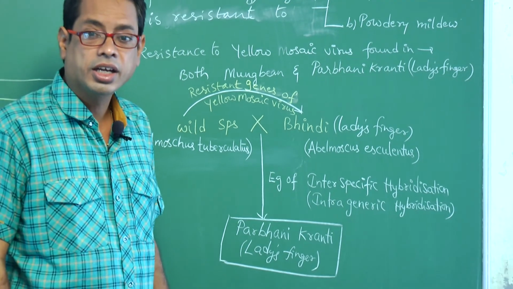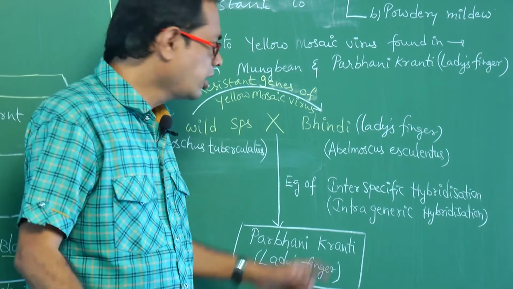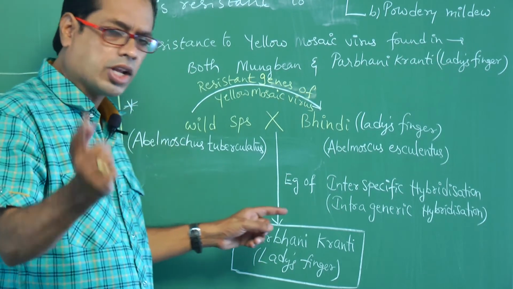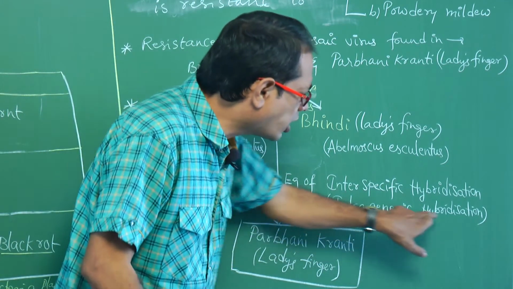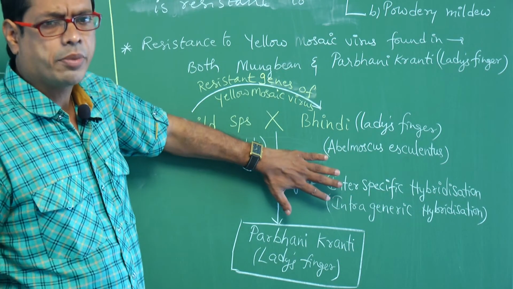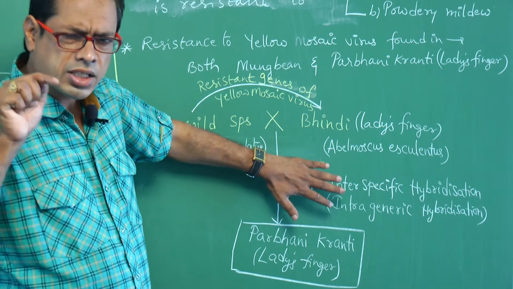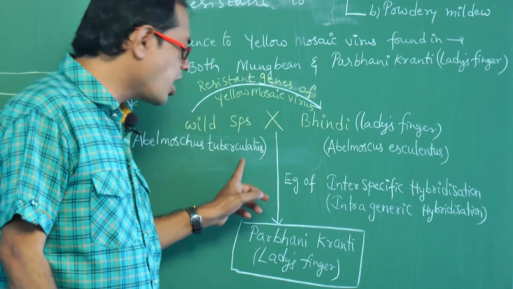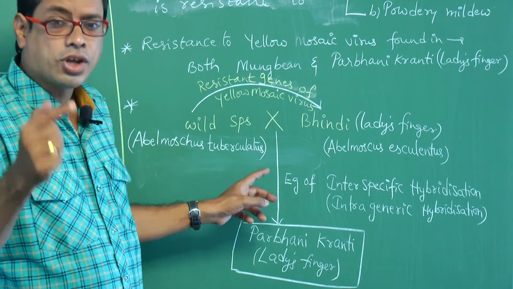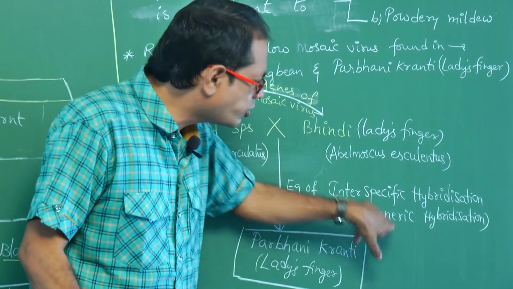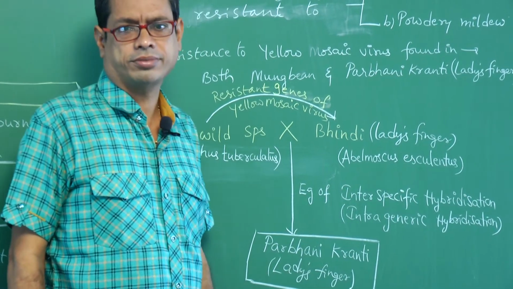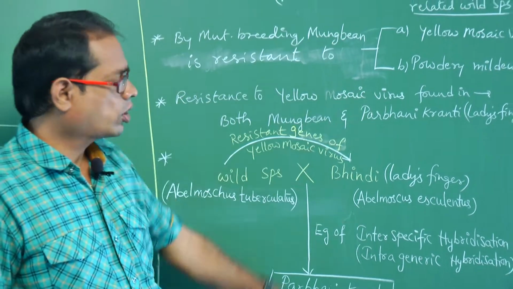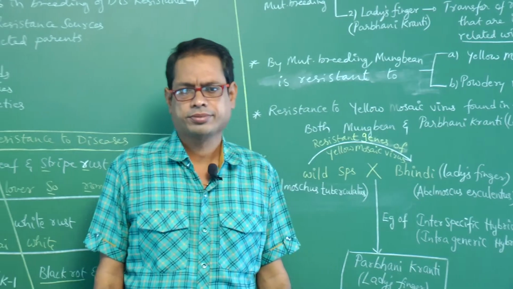As the genus is the same, it is also called intrageneric hybridization. So please note down all these points, my dear students.